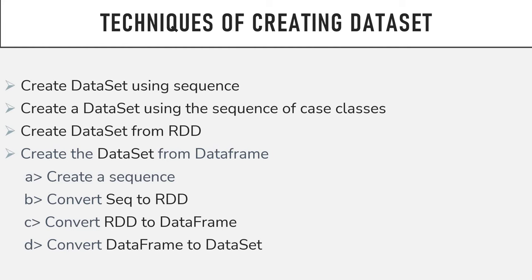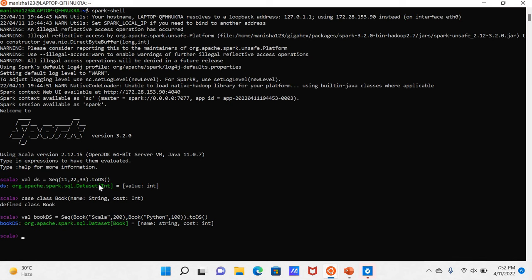Now coming to the third point, that is creating a dataset from RDD. How can we create a dataset from RDD? For that, I'm renaming that one as rdd.